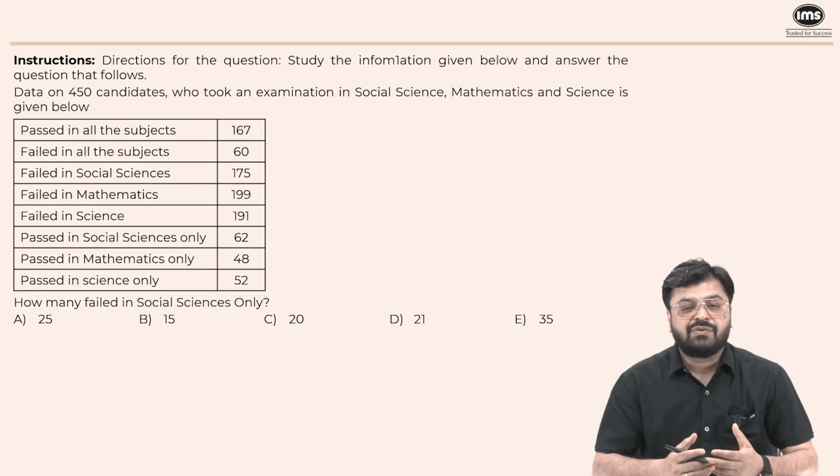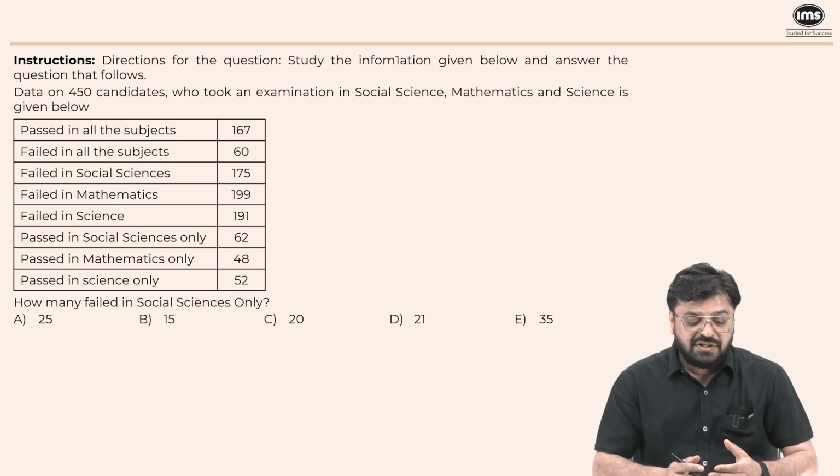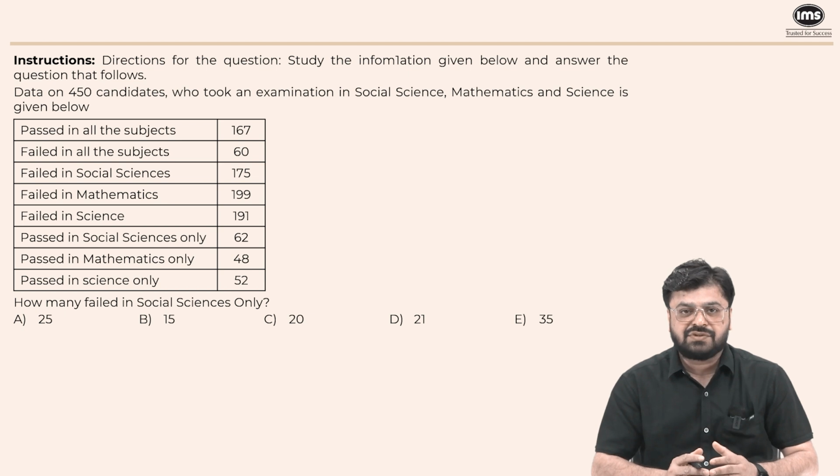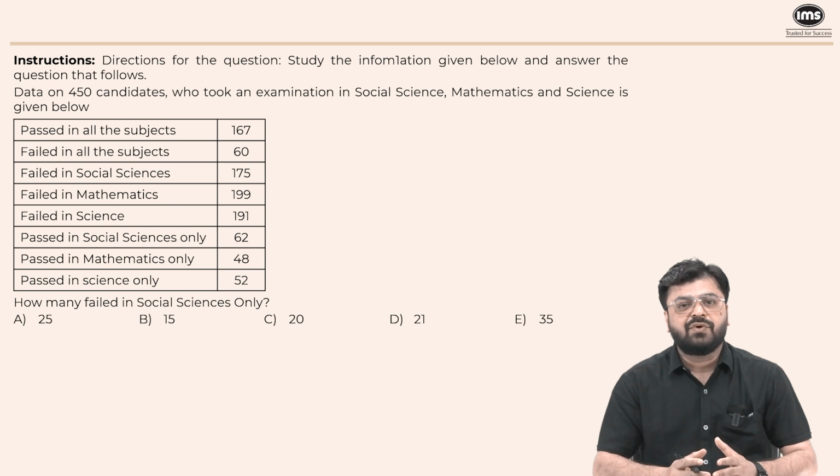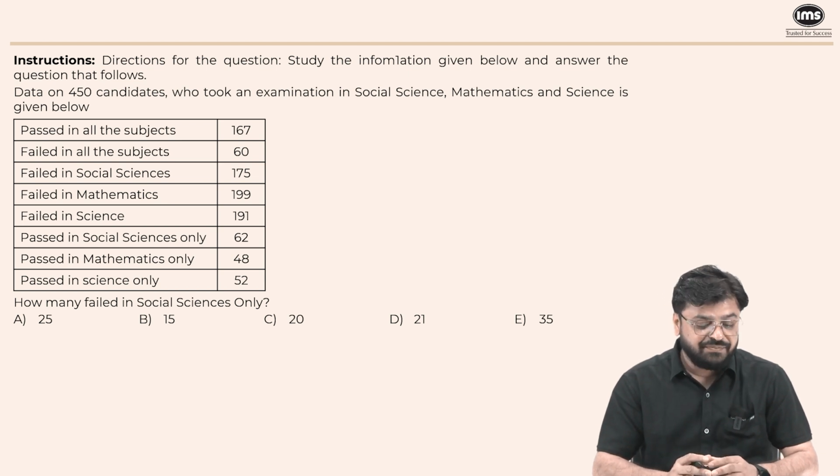Now, this is a question from Venn diagram. Direction for the question: study the information given below and answer the question that follows. Data on 450 candidates who took an examination in social science, mathematics, and science is given below. We have 3-4 questions based on this data. So, how do we draw the diagram? Let's look at the information. In all, there are 450 students. That is the universal set.